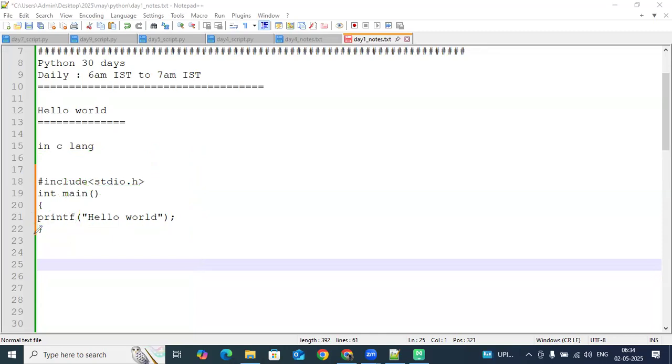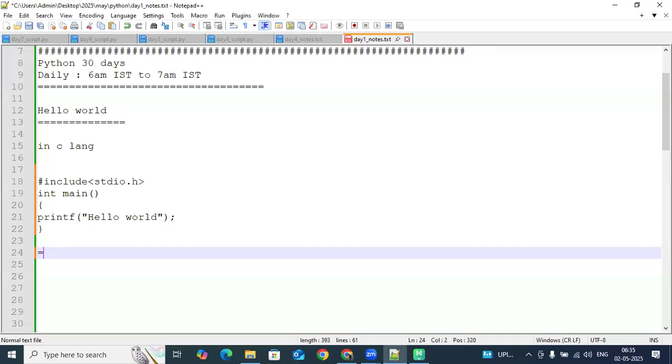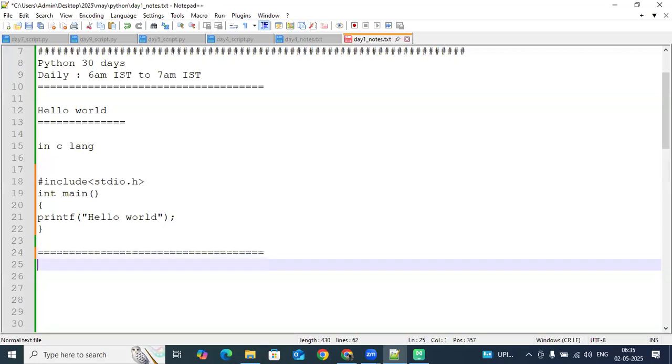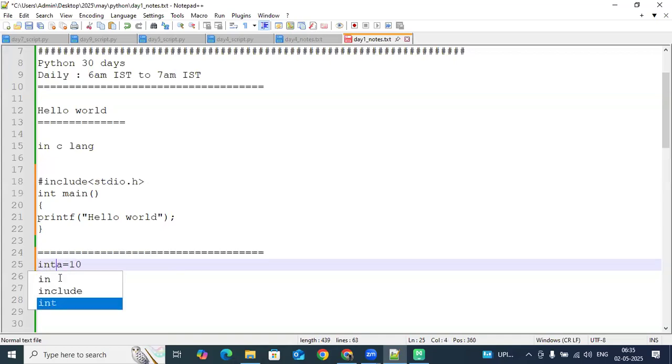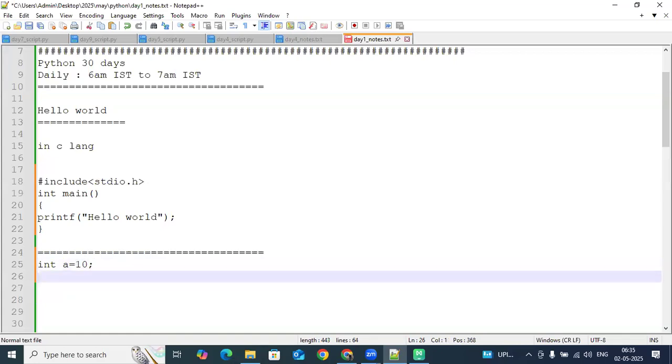So likewise, if you compare programming languages like C with Python, with programming languages we have to write lengthy code because there are a lot of dependencies like this. Not only this, even if you define variables, you cannot define directly a equal to 10. While defining the variable itself, we need to decide what type of data it is, like int a equal to 10. So this is an integer type. So the data type is a must.